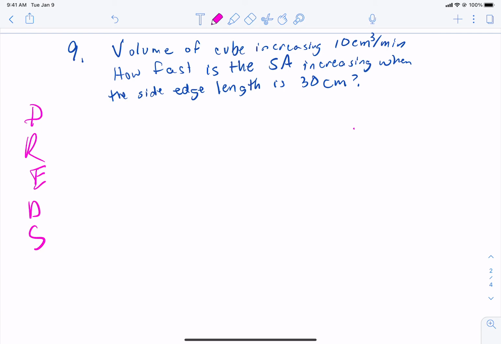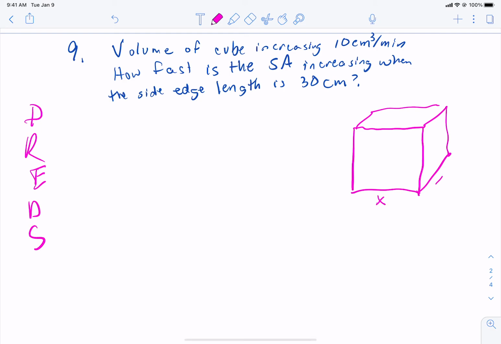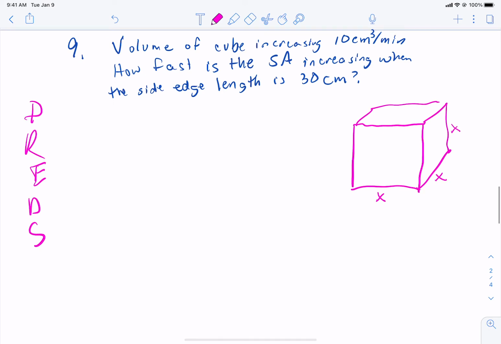So the first thing I want to do is draw a picture. Does it have to be an amazing picture? No. We just need some place to put our information. Okay? So I know if I call the side length x, this is x, and this is x, because it's a cube. So the volume is x cubed.